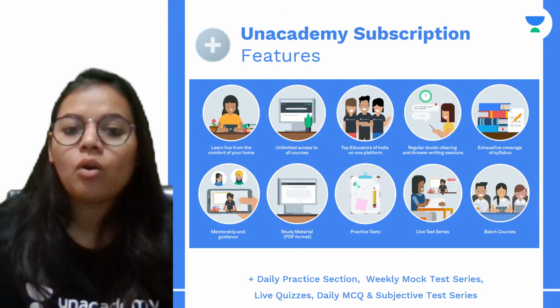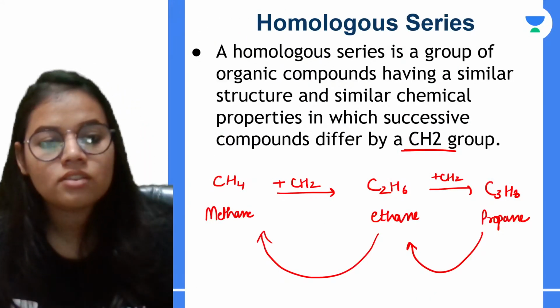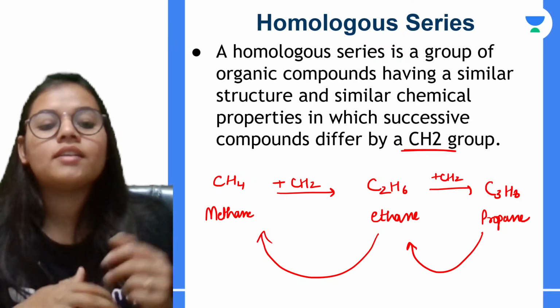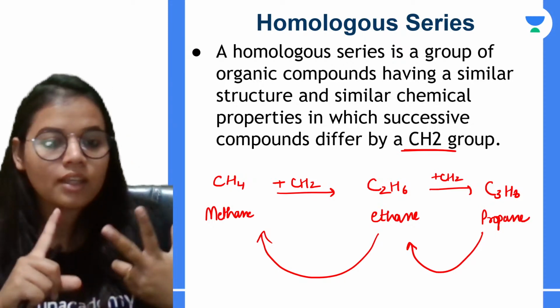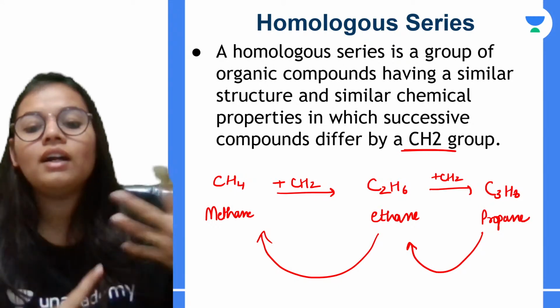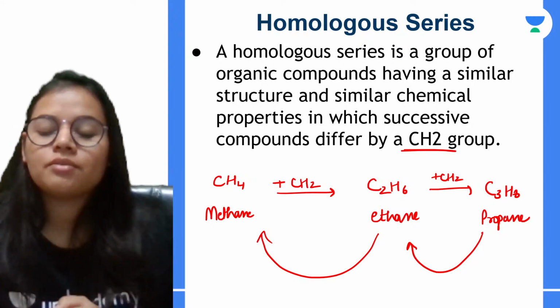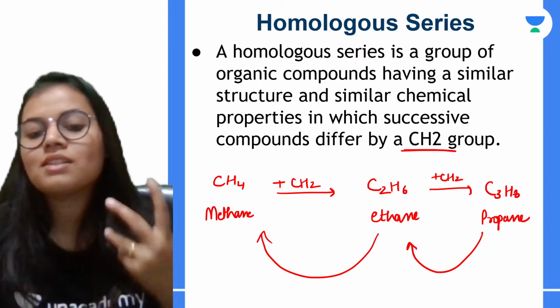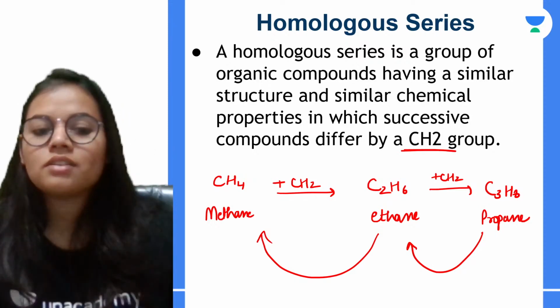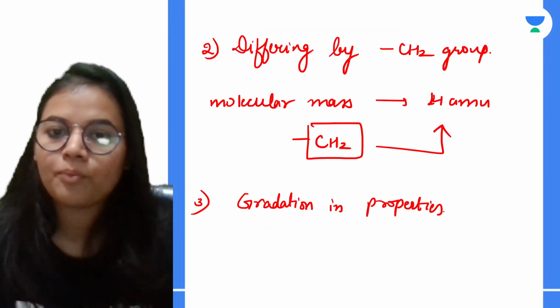Then we learned about the homologous series. So what is a homologous series? It is a group of organic compounds that have similar structure and similar chemical properties, and each next member differs by a CH2 group. So if you want the next member, you can just add a CH2 group. If you want the previous member, just subtract a CH2 group.